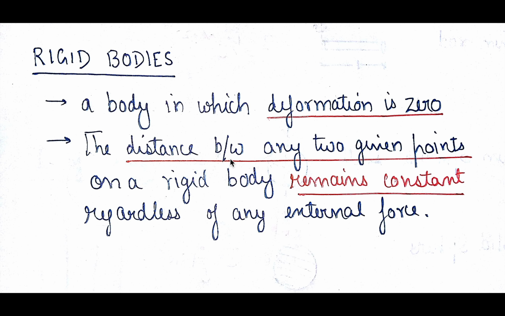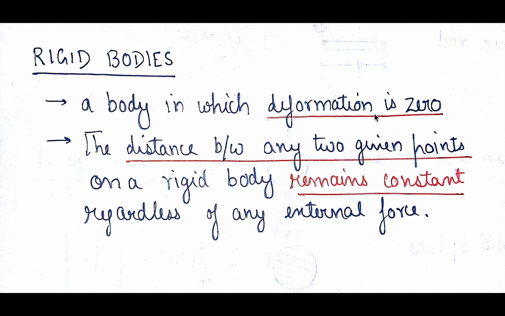So let's start with what is actually a rigid body. In physics, especially in rotations and mechanics, this is a very important term. So please try to understand this carefully. The first point is that a rigid body is a body in which deformation is zero. If you take a rubber ball, you can compress it. Even a board deforms when you apply force.